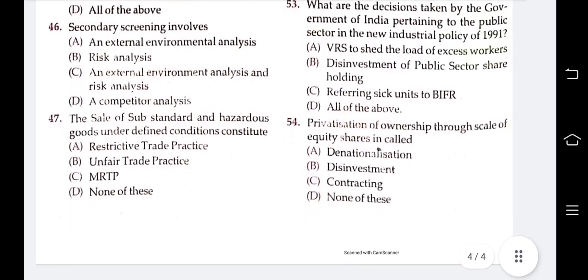Okay. The next question is: the sale of substandard and hazardous goods under defined conditions constitutes what? Options are restrictive trade practice, unfair trade practice, MRTP, none of these. The answer is restrictive trade practice.